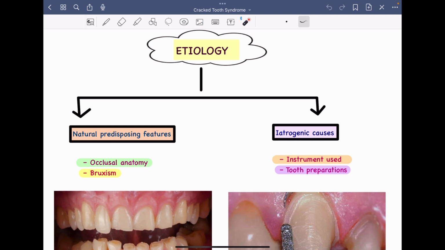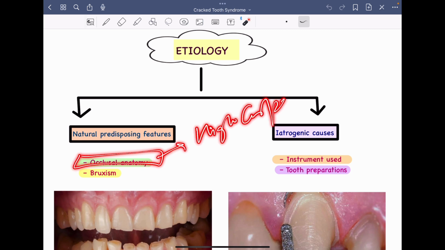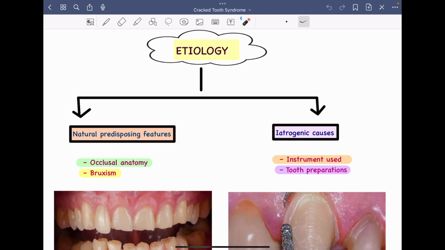So let's discuss each of them broadly. First, under natural predisposing features, we have the occlusal anatomy, right? Under occlusal anatomy, we can think of high cuspal stresses, right? There are certain teeth, especially the posterior teeth, which might have sharp cusps, right?